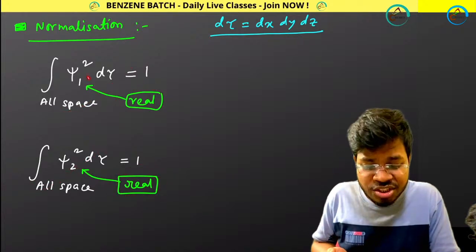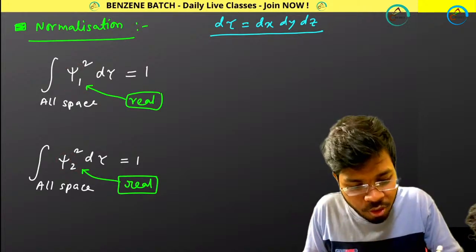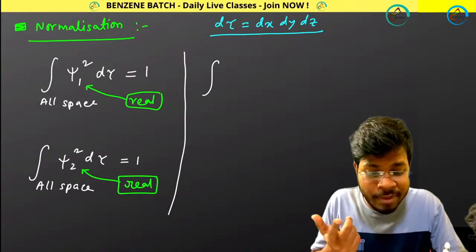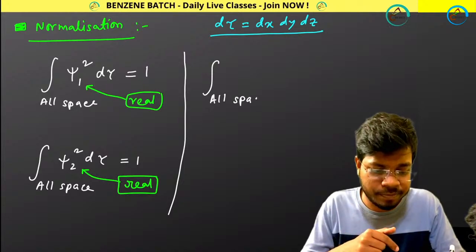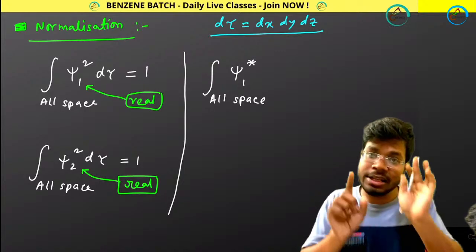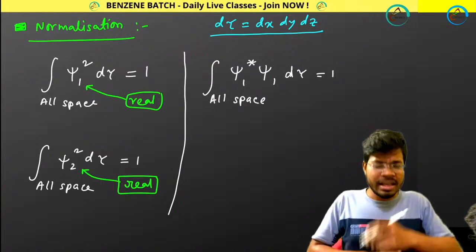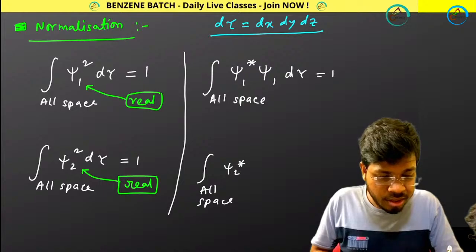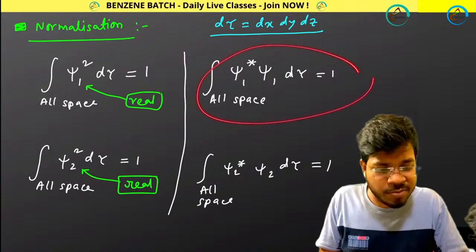What happens if psi1 and psi2 are not real, they are imaginary? What would you do then? In the same space, how can you solve this problem? How can you write the normalization condition? You will write it this way: the integral over all space of psi1 star, the complex conjugate, multiplied by psi1, d tau equals 1. Similarly, integral of psi2 star psi2 d tau over all space equals 1. So in this way you will represent your expressions.